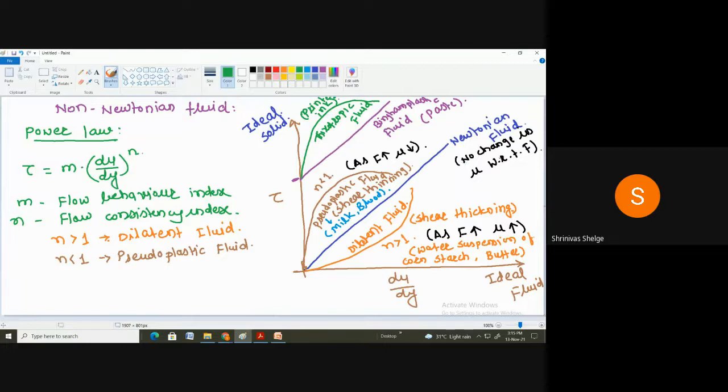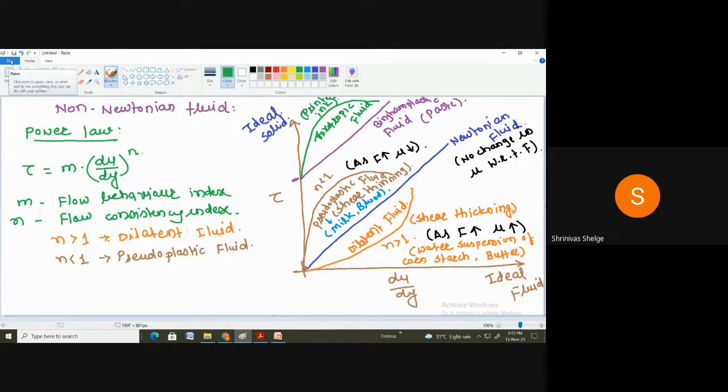There is no change in viscosity with respect to the force in case of the Newtonian fluid. But in case of all non-Newtonian fluids, either dilatant, pseudoplastic, Bingham plastic, or thixotropic, there is a change in viscosity with respect to the force. Only in case of Bingham plastic, it varies linearly, but after applying some amount of force to the liquid or the fluid. Okay, so this is all about the non-Newtonian fluid.